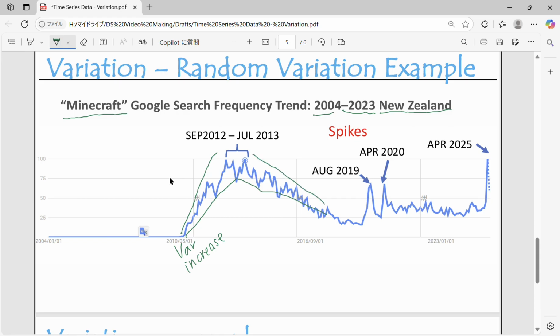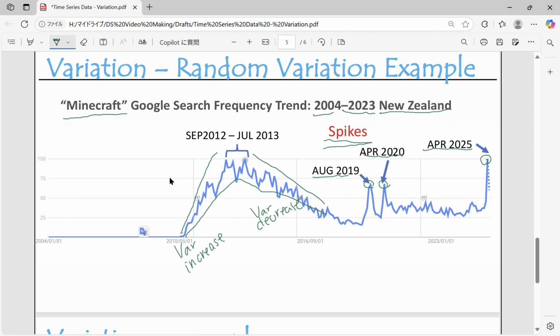Variation is decreasing. But other than that, there's a huge jump there. These we call spikes. Spikes in August 2019, April 2020, and April 2025.